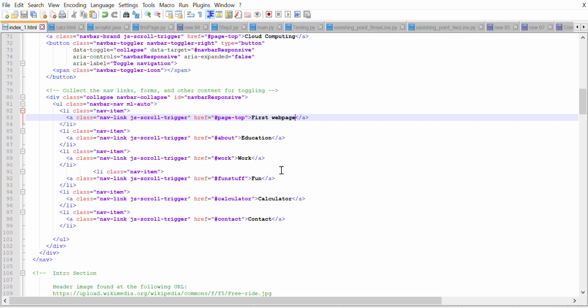When you go through this web page the first time, just see the page. What are the keywords that you are getting in the website? Education, work, fun, calculator, contact. Try to make changes to those keywords, save it and run it. Don't forget to save it, because if you don't save it, it won't be reflected on the web page. Now let me run the web page again and see whether it changes. So I'm running it once again.